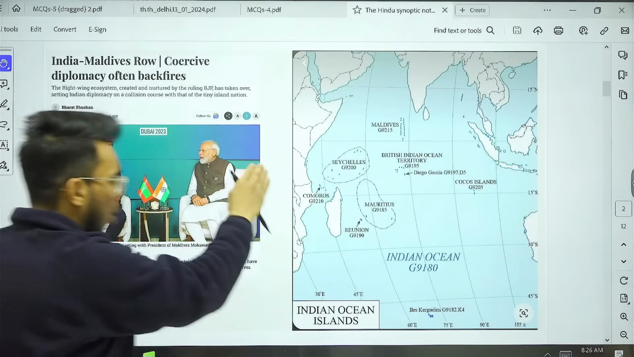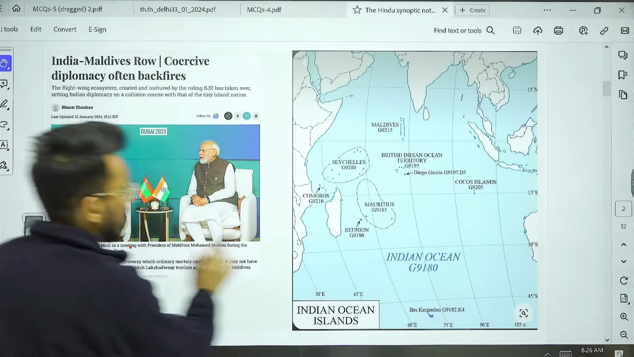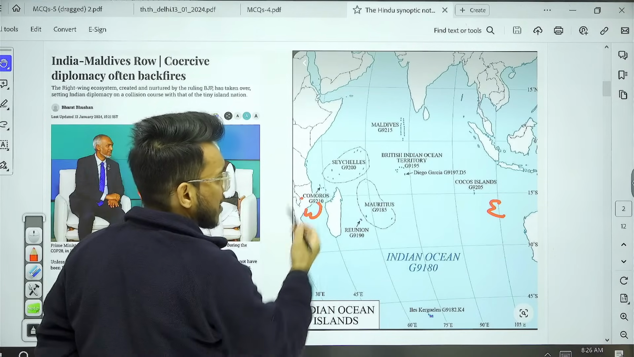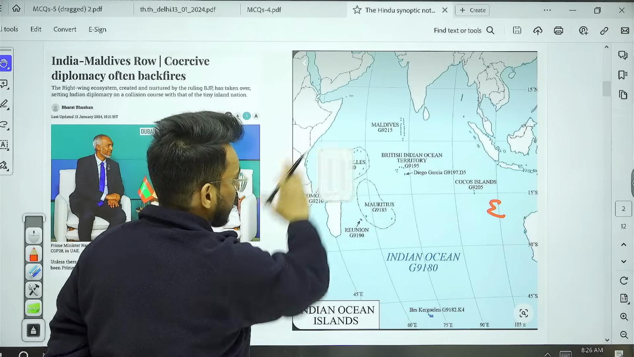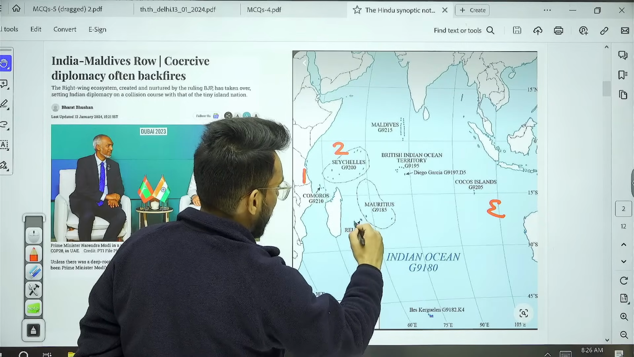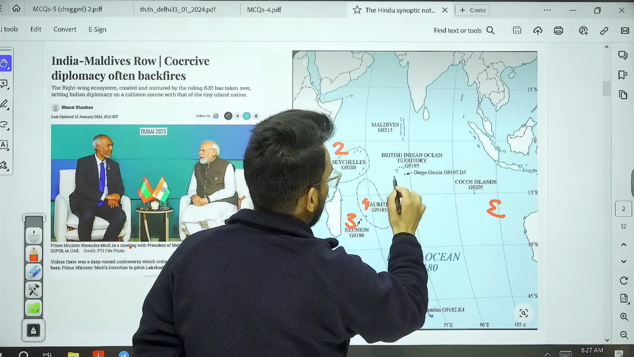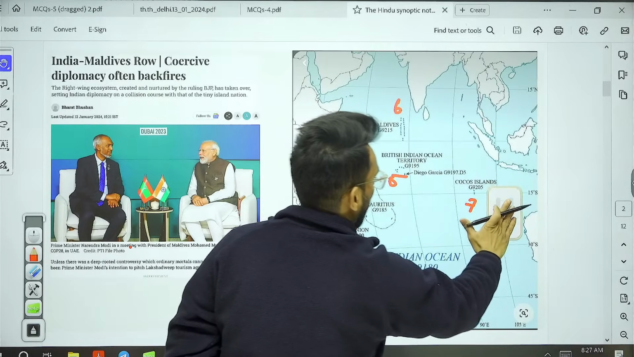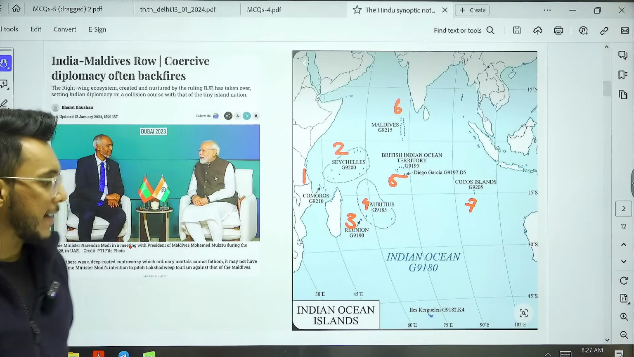Please remember their north to south location, because a question might be asked on that dimension. And also please remember their west to east orientation. When we talk about the west, first we have Comoros, then we have Seychelles. Then we have Reunion, then Mauritius. Then we have Diego Garcia, then Maldives, and then Cocos Island. So this is the location of the most important islands in the Indian Ocean region.